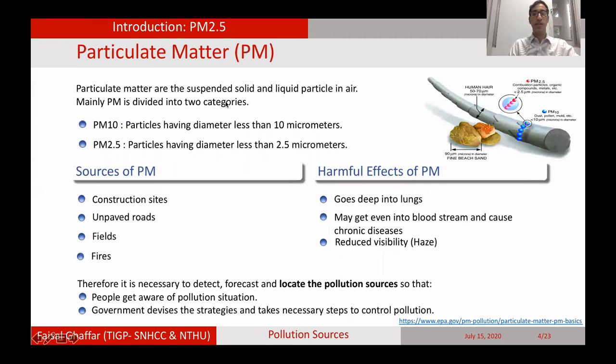PM refers to suspended solid and liquid particles in air, and it is mainly divided into two categories. One is called PM10 and the other is PM2.5, based on size. The sources of PM2.5 are construction sites, unpaved roads, fields, fires, or maybe some others too. The harmful effects are that it goes deep into the lungs. It can also go deep into the bloodstream and cause many chronic diseases. It also reduces visibility.